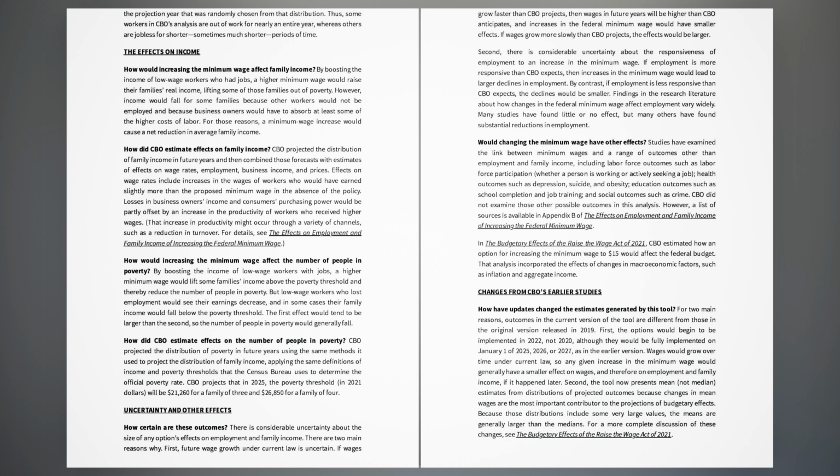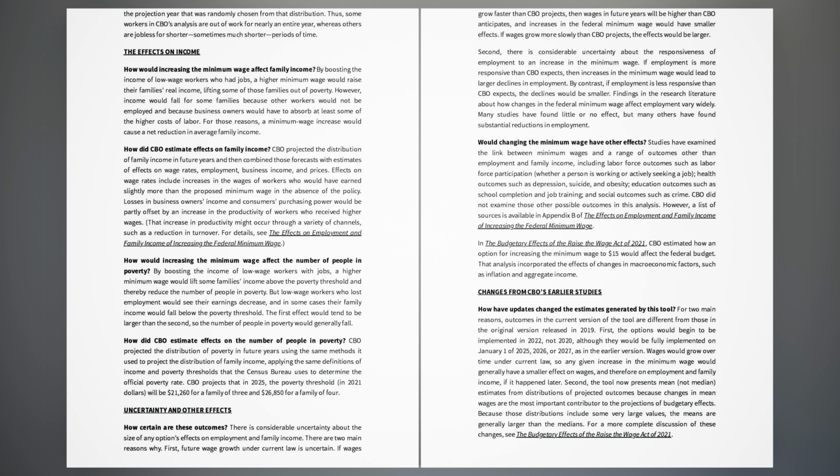Second, there is considerable uncertainty about the responsiveness of employment to an increase in the minimum wage. If employment is more responsive than CBO expects, then increases in the minimum wage would lead to larger declines in employment. By contrast, if employment is less responsive than CBO expects, the declines would be smaller. Findings in the research literature about how changes in the federal minimum wage affect employment vary widely. Many studies have found little or no effect, but many others have found substantial reductions in employment.